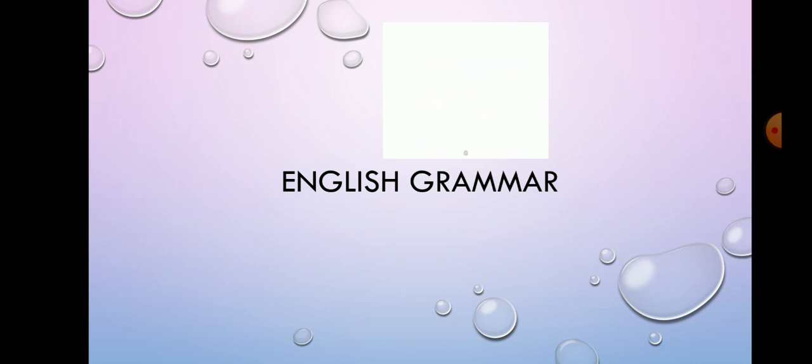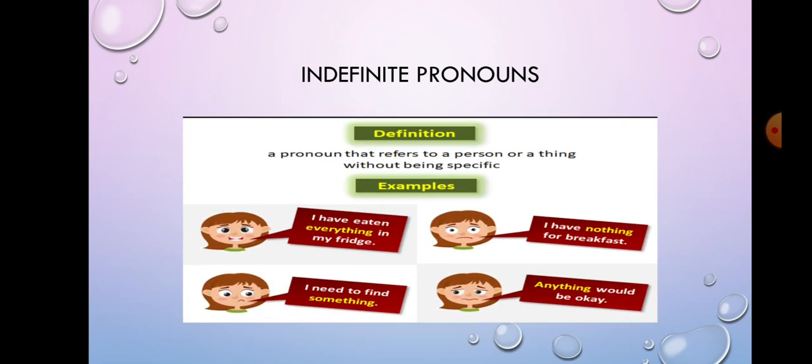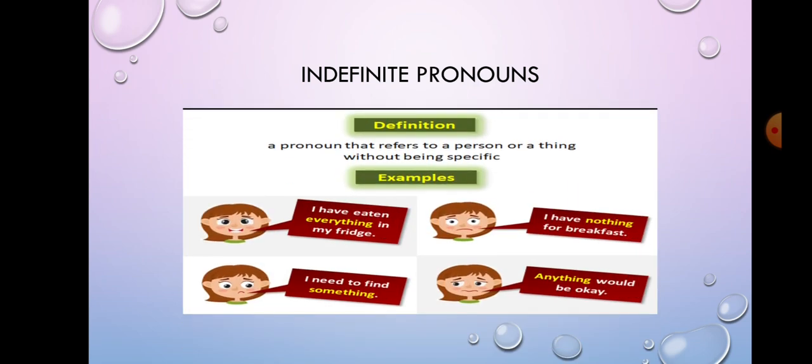So now let us continue our chapter, pronouns. In the previous classes, we understood different types of pronouns. So now the last type of pronoun is indefinite pronouns. Now what is indefinite? An indefinite pronoun means a pronoun that refers to a person or a thing without being specific.